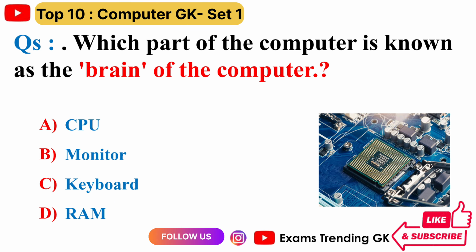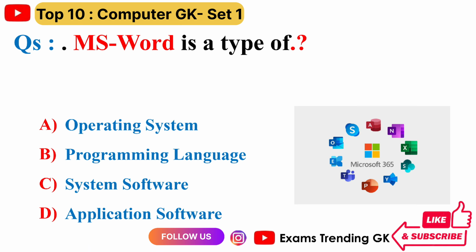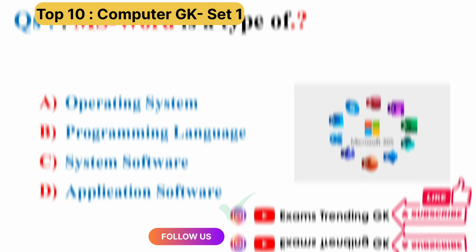Question number 7. Which part of the computer is known as the brain of the computer? The right answer is option A, CPU. Question number 8. MS Word is a type of? The right answer is application software.